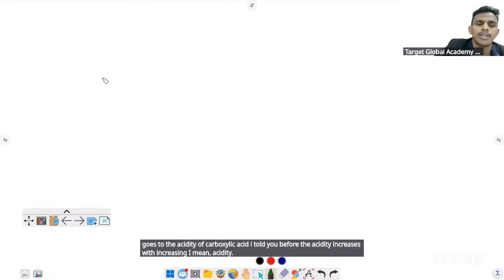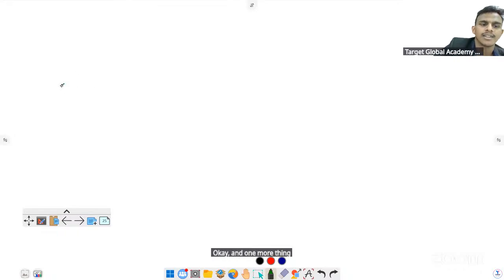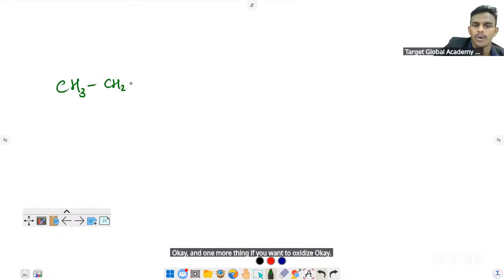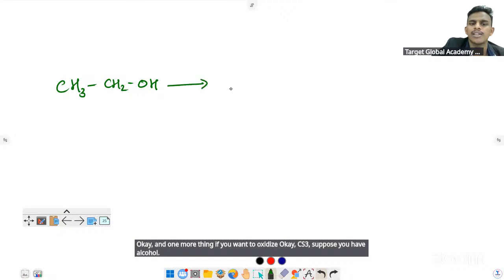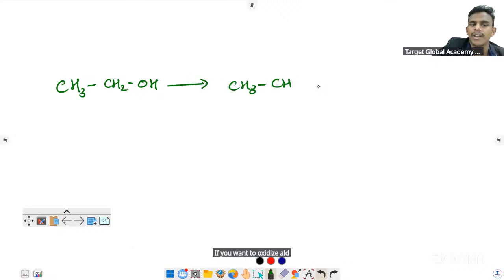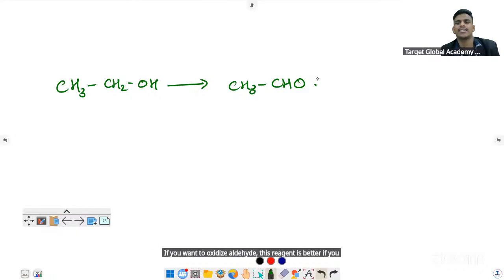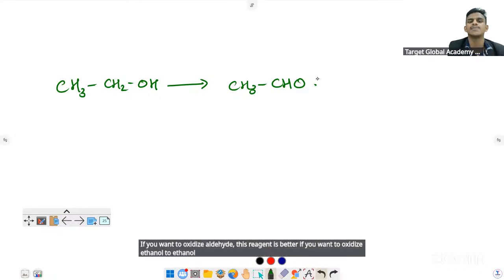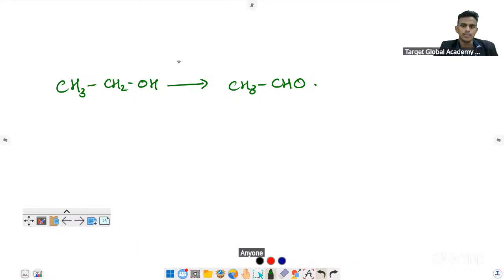And one more thing: suppose you have an alcohol and you want to oxidize it to an aldehyde, which reagent is better? If you want to oxidize ethanol to ethanal, which reagent is better? Anyone? This is an oxidation reaction, correct? CrO3, the Jones reagent, that's fine.